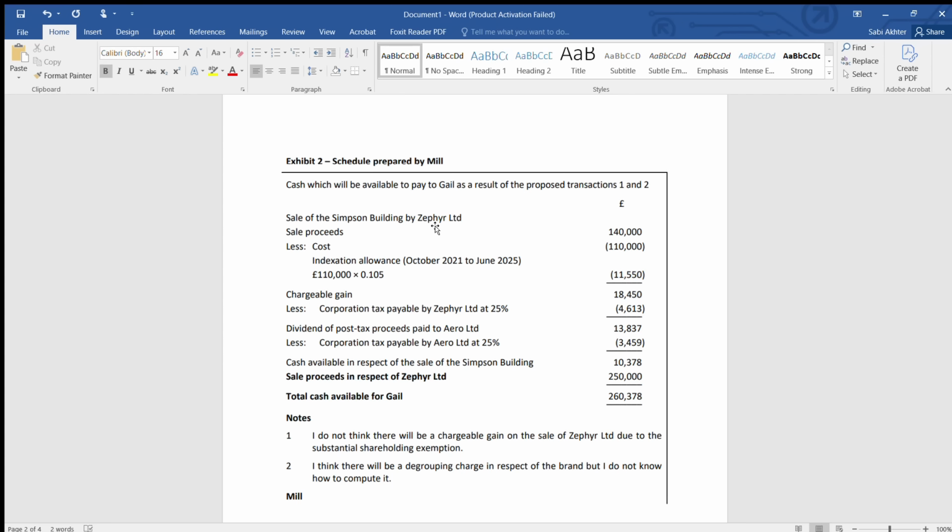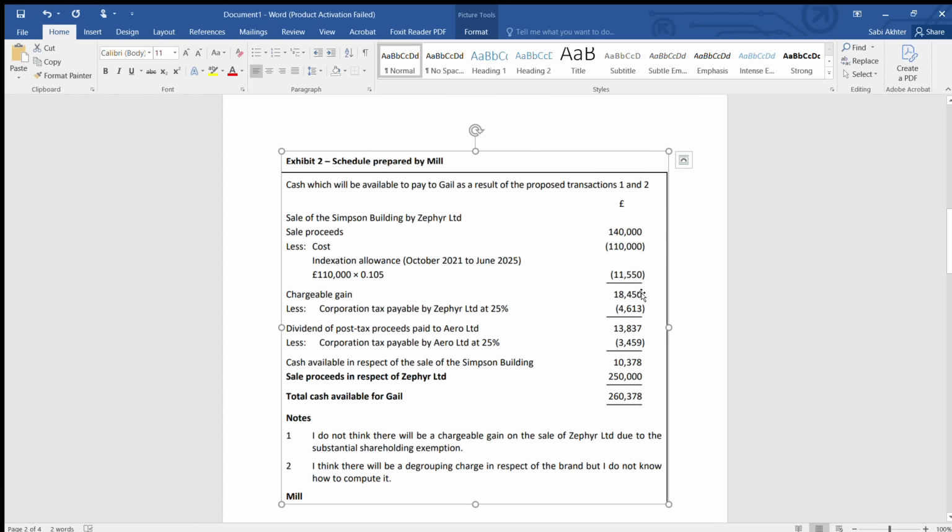So how are you going to write this answer? I could have straight away shown you the answer, right? But that's a very passive way of learning. So my strategy is I will sit down and actually write the answer, because we need to write from scratch. You need to know how to build up points. Once you identify the first point, how do you start? Immediately start by saying whether the treatment is correct or incorrect. In this case, the chargeable gain that you have got is 18,450.